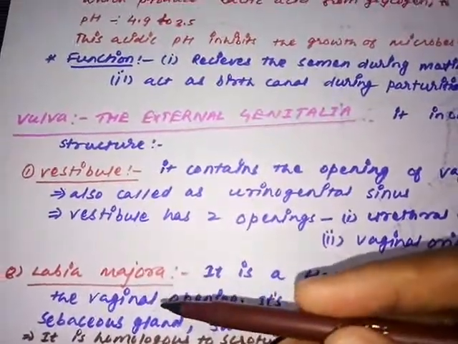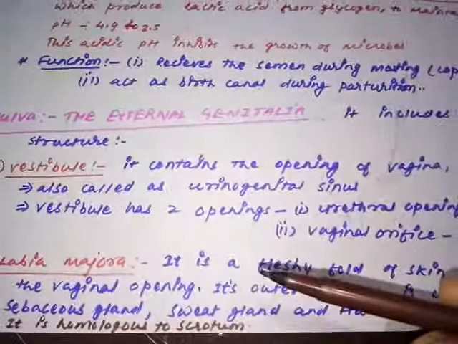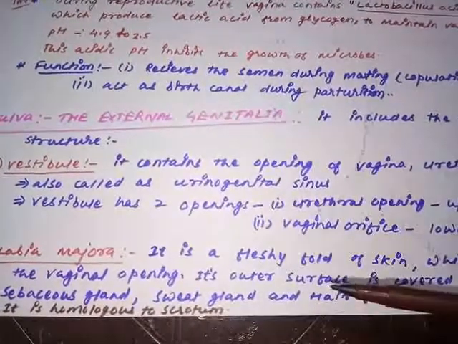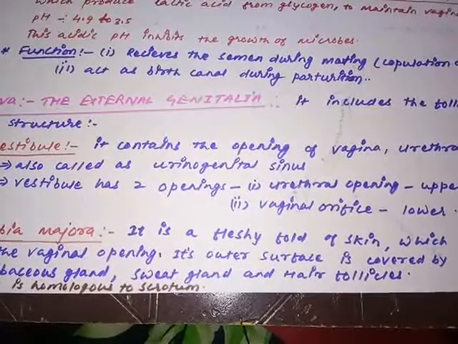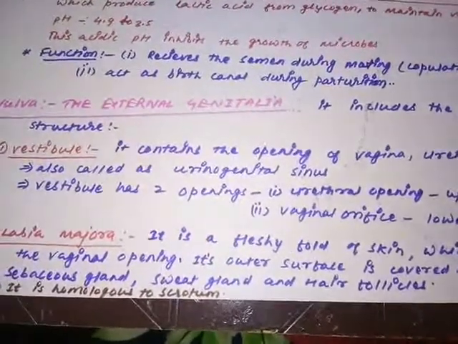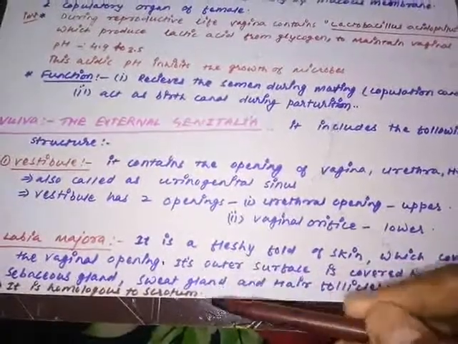The word labia looks like a fold, a muscular fold. The word labia is used for a structure that is a kind of muscular fold. So what is labia majora? Labia majora is a fleshy fold of skin which covers the vaginal opening. The vaginal opening or vaginal orifice is covered externally by a fleshy, thick or puffy skin fold. That puffy skin fold is called labia majora. Are you getting my point? The fleshy fold of the skin which covers the vaginal opening is called labia majora.